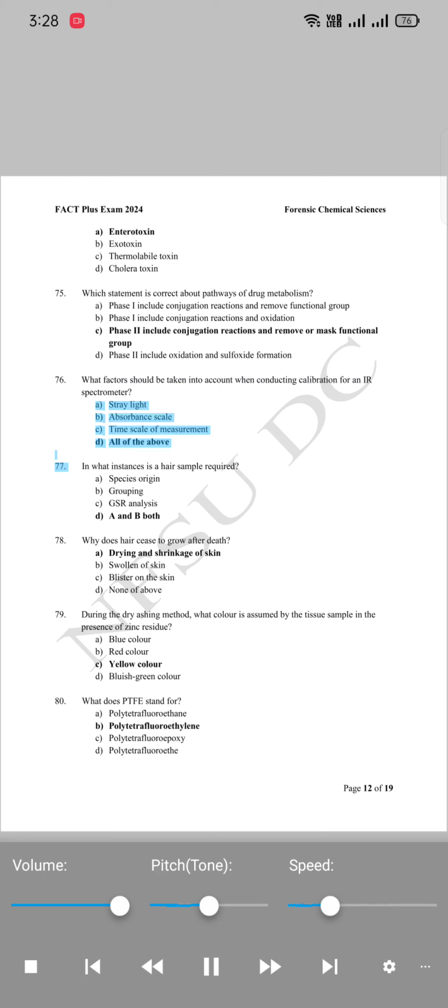A. Stray light. B. Absorbance scale. C. Time scale of measurement. D. All of the above. 77. In what instances is a hair sample required? A. Species origin. B. Grouping. C. GSR analysis. D. A and B both.